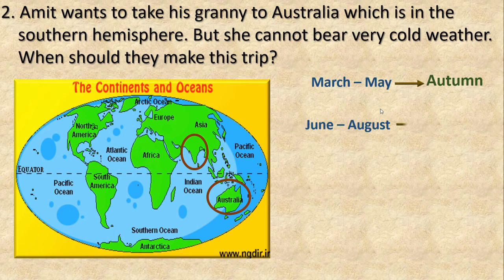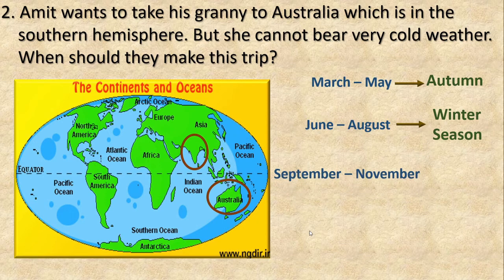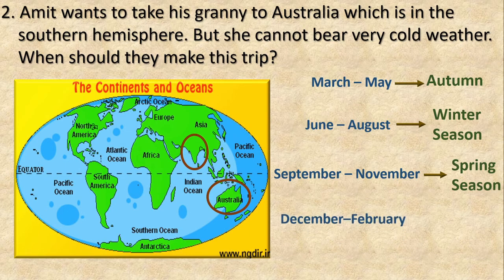June to August it is winter season, meaning it has cold weather, right? Then from September to November it has spring season, and from December to February it has summer season.